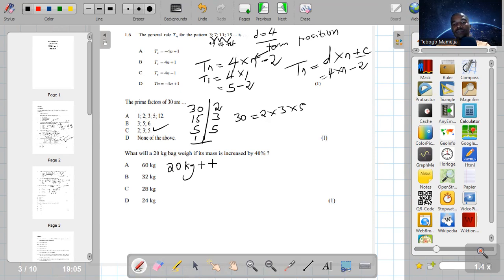So we need to work out 40% of 20 kg, which is 40 over 100. 40% means 40 over 100. Of means times 20. This is the same as 0,4 times 20, which we can work out very quickly.